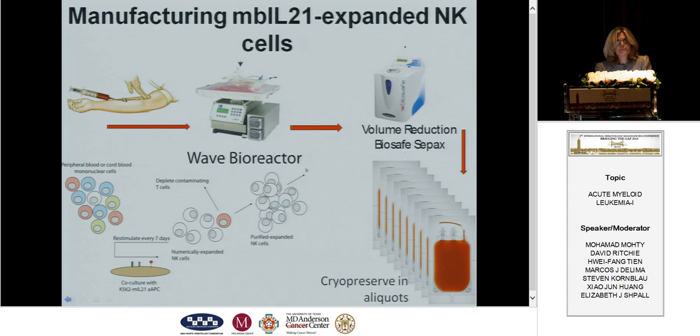So at MD Anderson, we have a number of major projects looking at natural killer cells. Dr. Champlin and Dean Lee are leading this trial with peripheral blood-derived natural killer cells, either from a haplo-identical donor or a sibling donor. With these blood draws, we expand them in a wave bioreactor. We get massive expansion and are infusing these now. Just started, and we are going to be infusing these post-transplant to patients with high-risk disease.